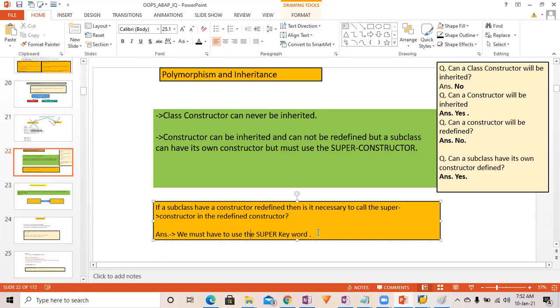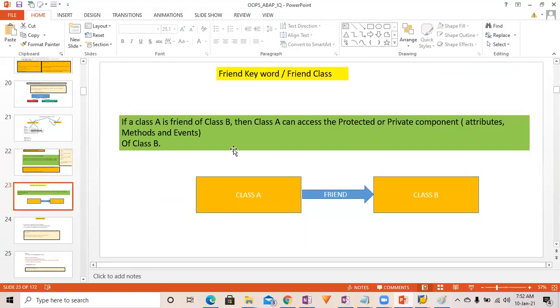We must use the super keyword. With the help of the super keyword, we can call the super constructor. That's fine. Now let's go ahead.